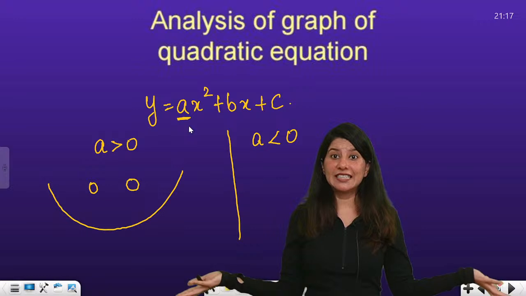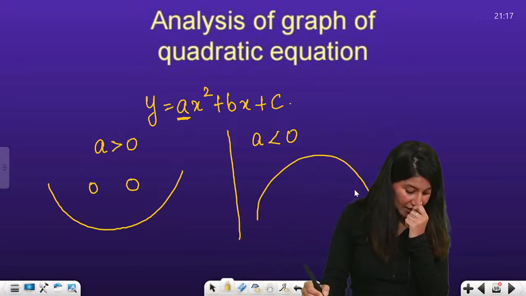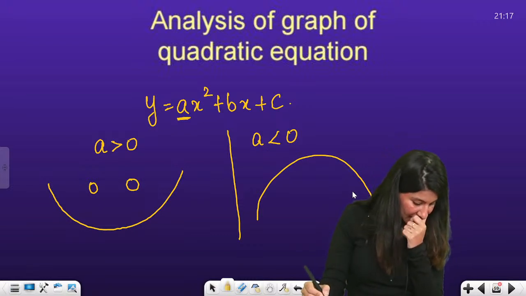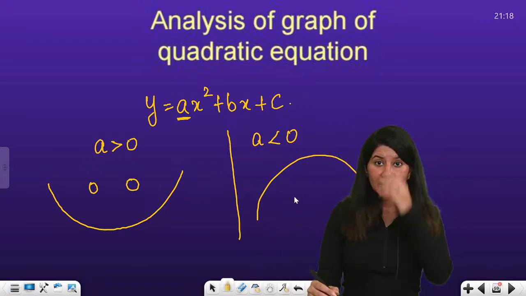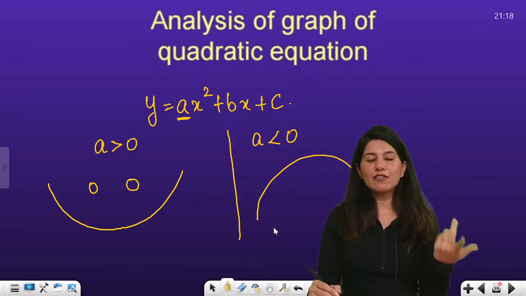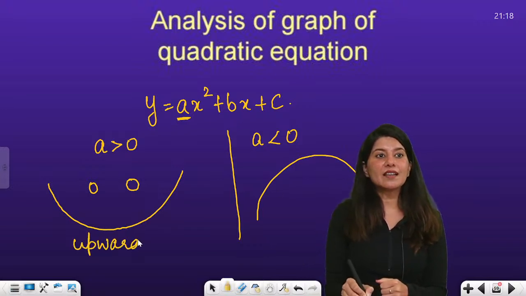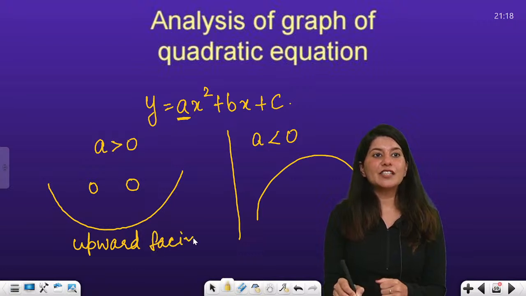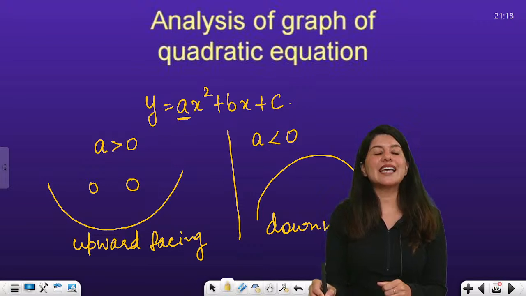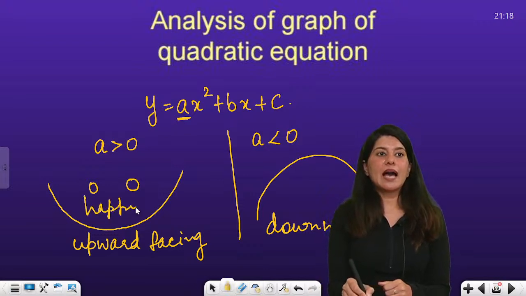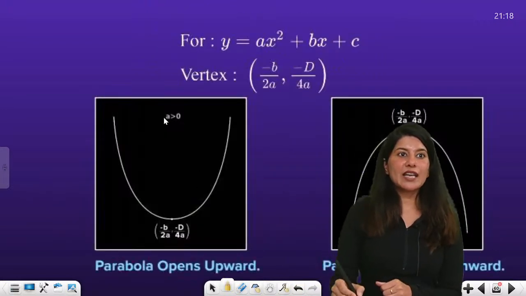So much negativity, that means sadness, right? So basically your graph will become sad itself. The graph of the quadratic polynomial will be downward facing. This is upward facing, the parabola is upward facing, this is downward facing. This is the happy graph, this is the sad graph. Okay, clear? Yes. So can you see this?